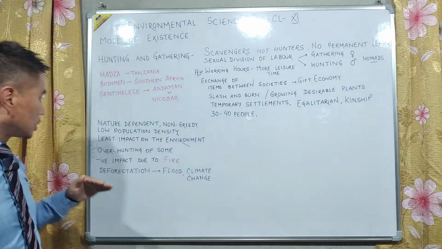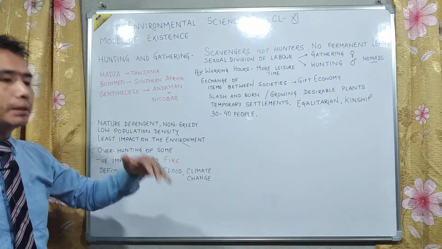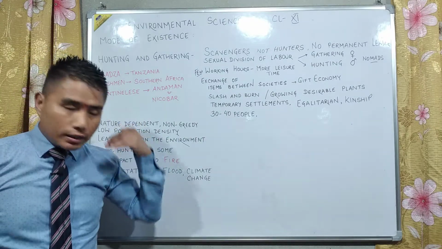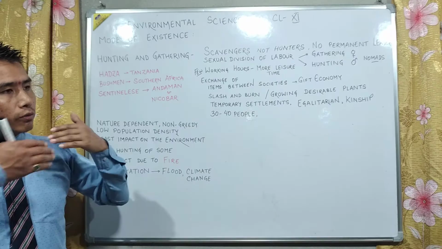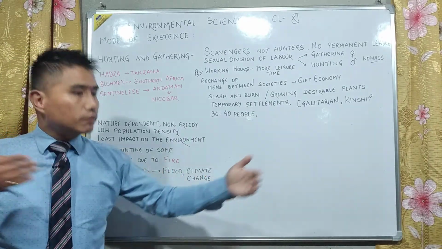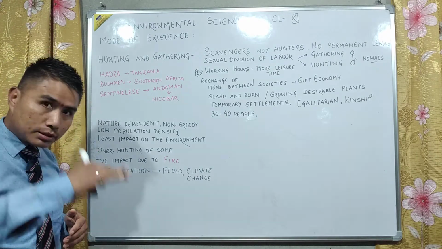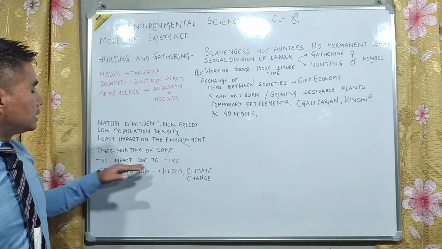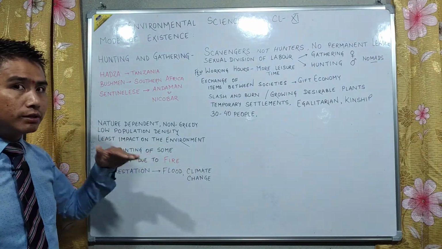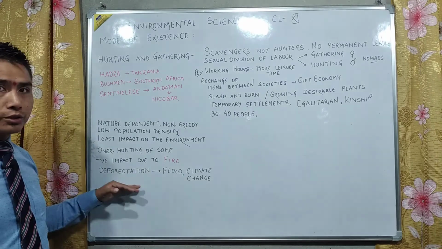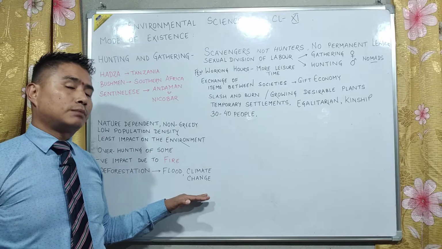But due to overhunting, they kept on hunting for a period of time. When they kept on hunting, slowly the population also grew. The process of hunting was done continuously for a longer period of time. Because of that, some of the animals got extinct, or their numbers became less. And with the invention of fire, definitely there was slowly a negative impact upon the environment, which caused deforestation. A flood came, and then there was a change in the climate.